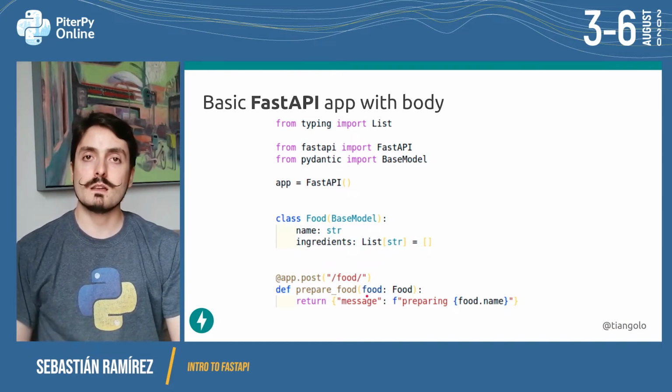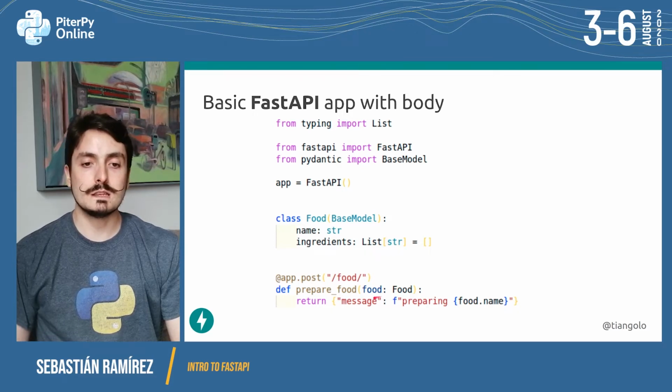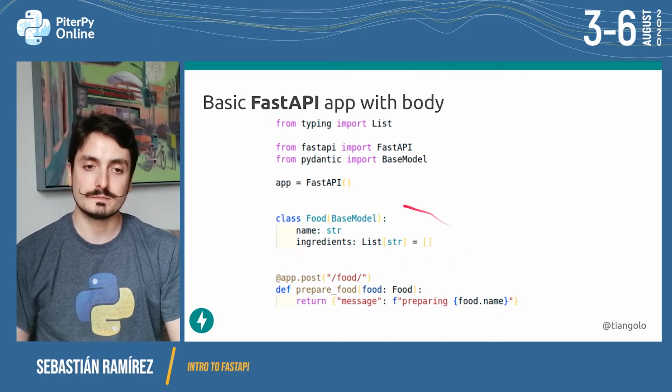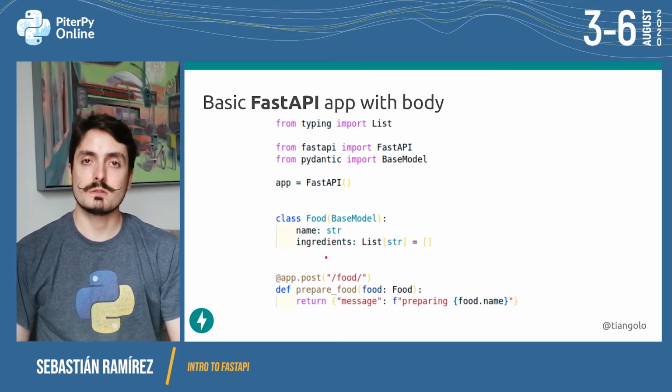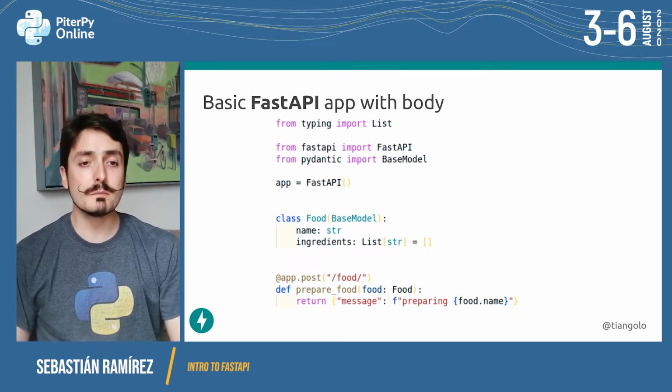And the same way as before, we declare a parameter and we declare the type as this class Food. So this is the standard way in Python to say that this food should be an instance of this class Food. And this class Food is created here above. Let's see how we create that. This class Food inherits from BaseModel. BaseModel is actually from Pydantic.